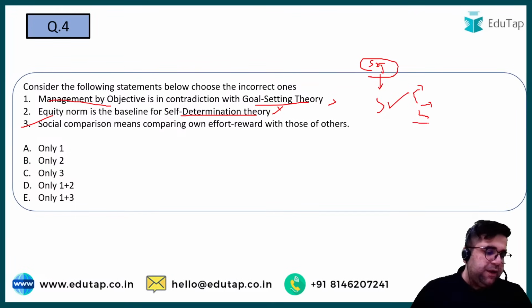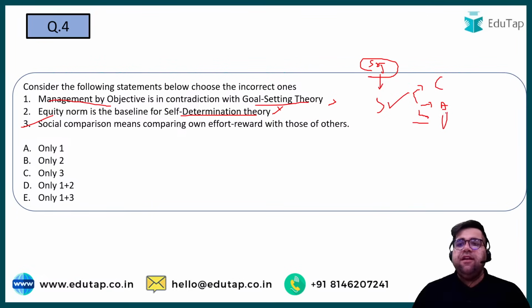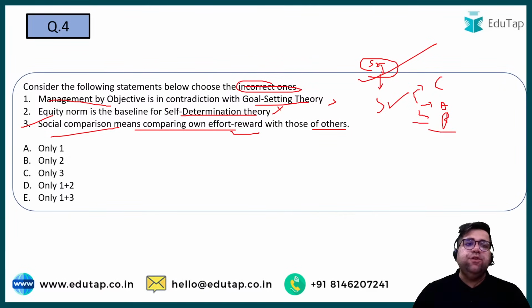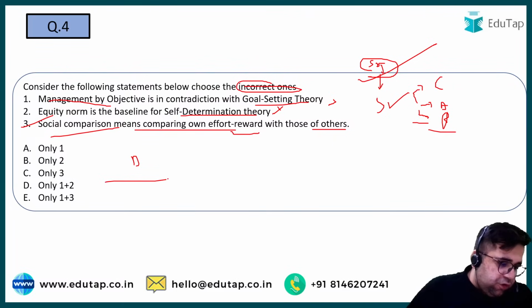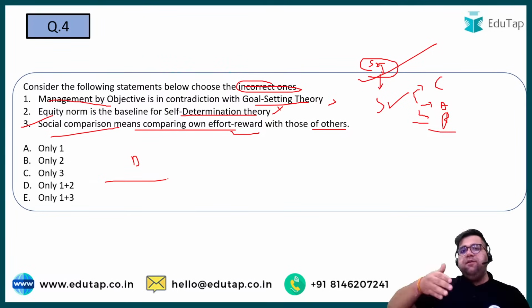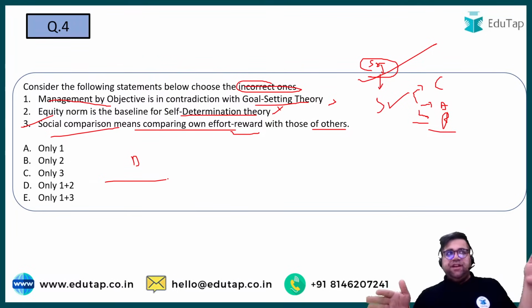Yes, you start with competency, then you go to what? Autonomy, and then you also check for what? So you have your competency, autonomy, and relatedness, right? These are the 3 pillars of self-determination theory. Equity norm is not a baseline for self-determination theory. So 1 and 2 are incorrect. The third one is correct: social comparison means comparing own effort and reward to others. The question is asking about incorrect ones, so the incorrect will be 1 plus 2. Your answer will be D only. Yes, competency, autonomy, and relatedness. Very good. One more theory relates to self-determination theory.